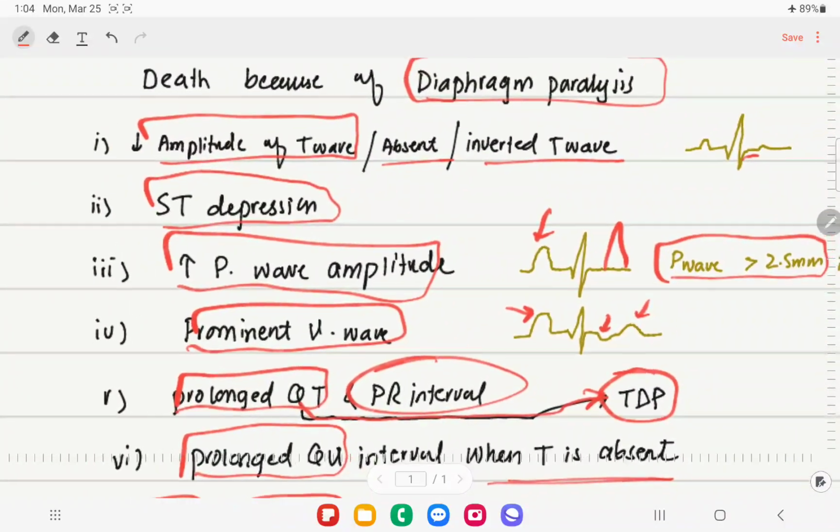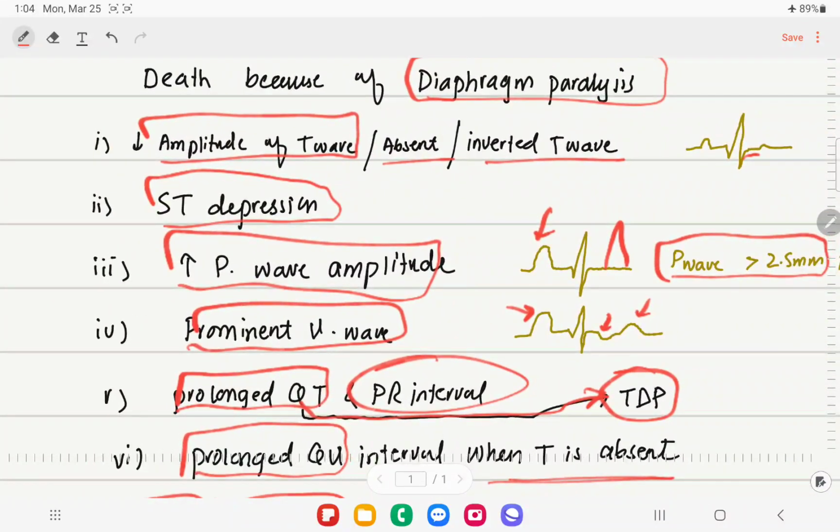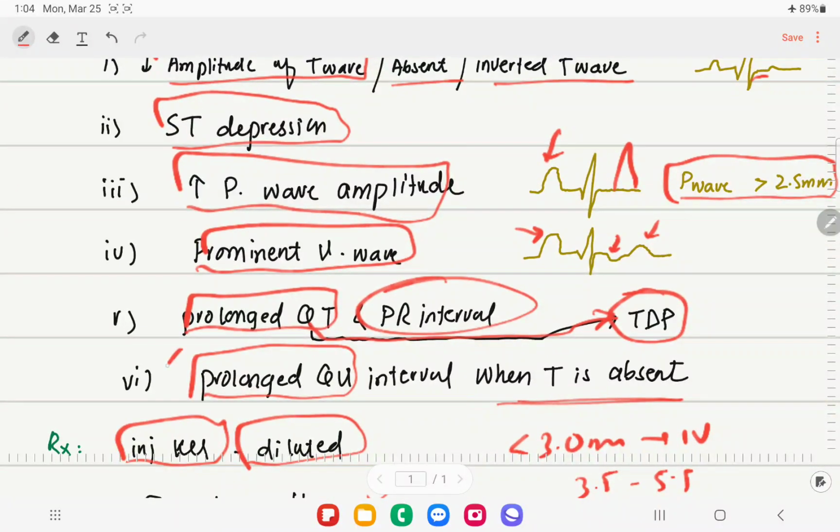So you are going to remember that there will be decreased amplitude of the T wave, and it can be absent or inverted. There could be ST depression, there will be increased amplitude of the P wave in these patients, there can be a prominent U wave, and the unique thing about it is there will be a prolonged QU interval. So that's all for today. That's all about hypokalemia and ECG in hypokalemia.